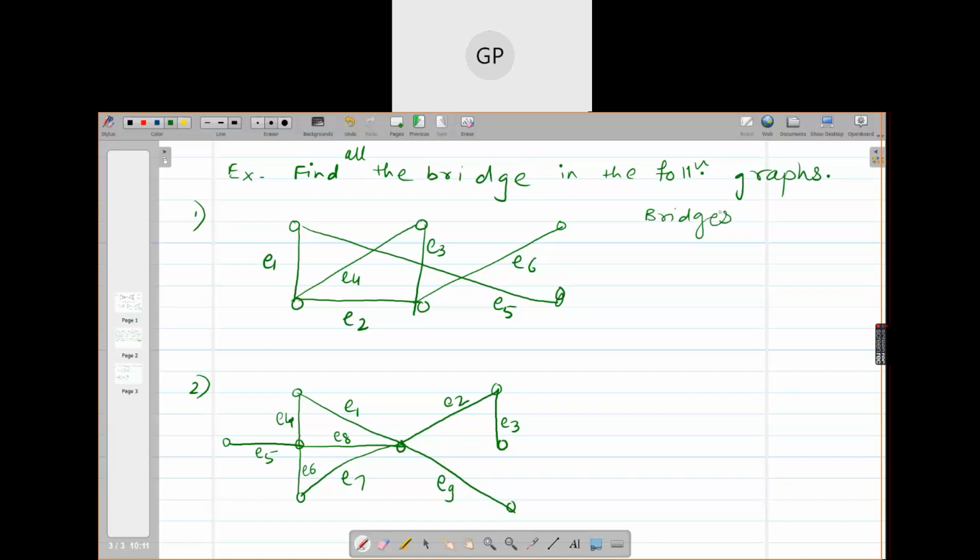Which edges, if you cut, then the graph will become disconnected. If you cut E, for example, suppose E you have deleted, is the graph disconnected now? No. Why? I can see it is disconnected.